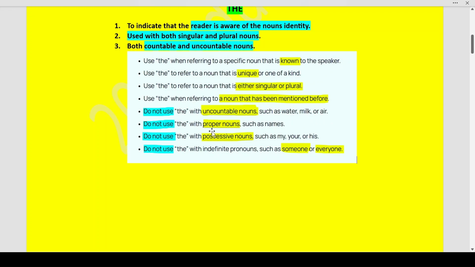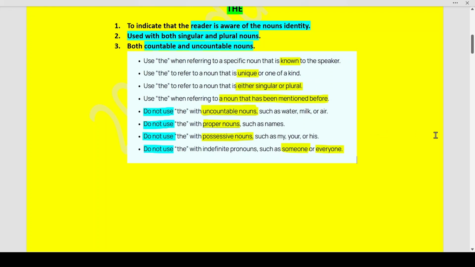We do not use the with proper nouns such as names. Do not use the with possessive words such as my, your, or his. Do not use the with indefinite pronouns such as someone or everyone. These are indefinite pronouns. So we do not say the someone, the everyone. We do not say the mine, the your, or the his. We do not say the Ram, the Leela. Okay, so you have to keep these few things in mind.